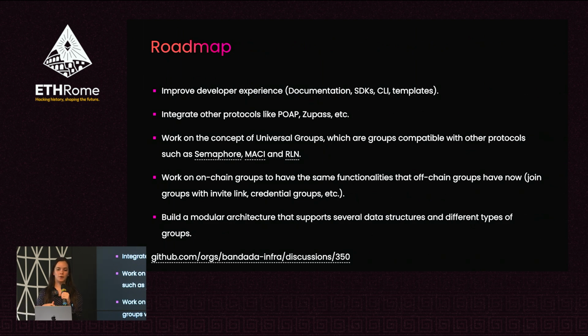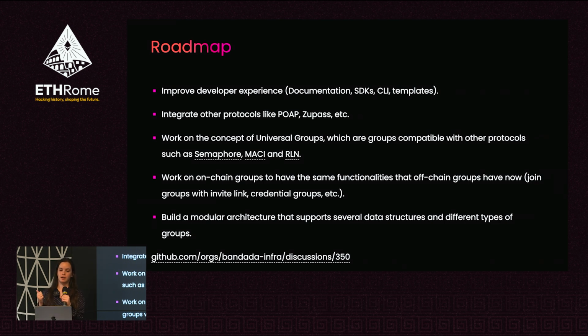This is a bit about the roadmap. So we are always working on improving the developer experience, so any feedback is welcome. And we would like to integrate protocols like POAP, Sismo, and other protocols for the identity or the credentials part. We will work on the concept of universal groups, which are groups that can be compatible with other projects and protocols like Semaphore, MACI, Arlen. So we will be working on that. And also, we will work on on-chain groups so that they have the same functionalities as off-chain groups, like, for example, the credentials part and also invite links.